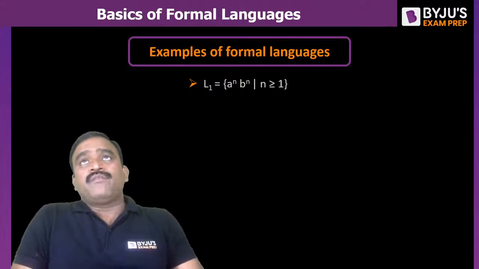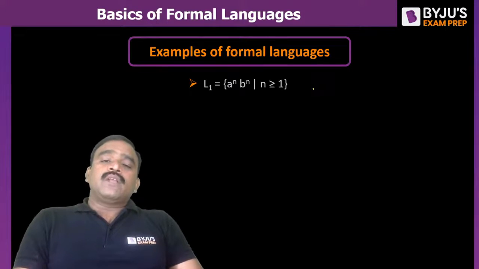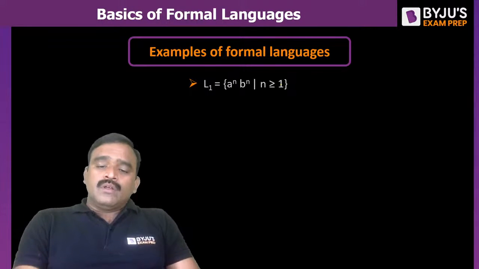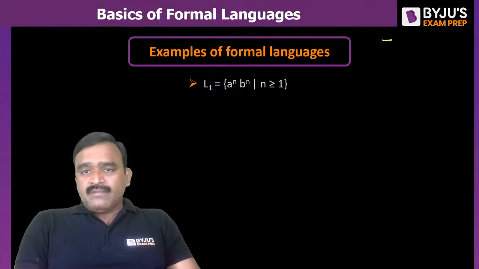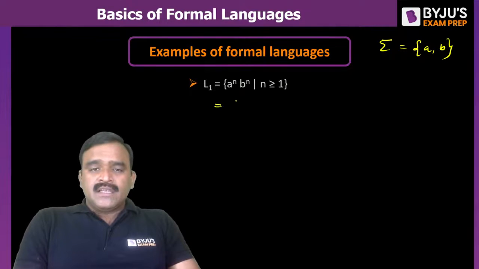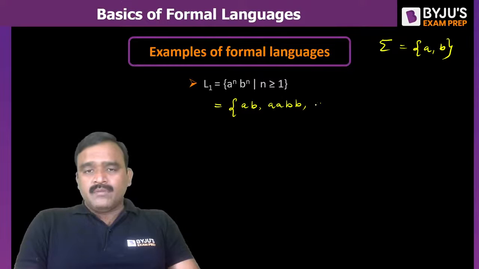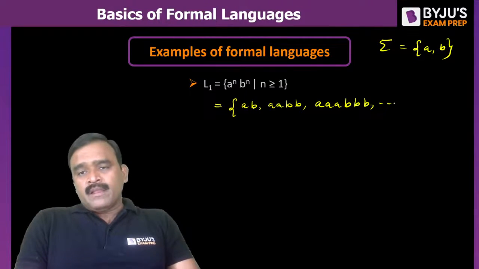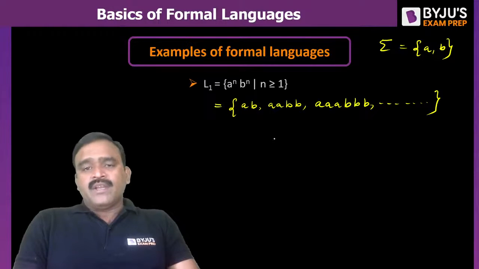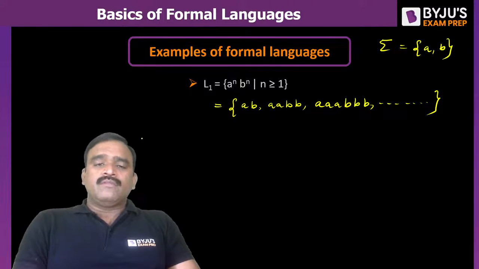Suppose we take the formal language L1 equals a power n b power n. In this example, the alphabet for this language is a comma b. What are the sentences in this language? It is a followed by the same number of b's. So ab is one sentence, aabb is one sentence. When n is 1, ab; n is 2, aabb; n is 3, triple a followed by triple b. Hope you are following. Like that, we can have infinite strings, with n values 1, 2, 3, 4 and so on.